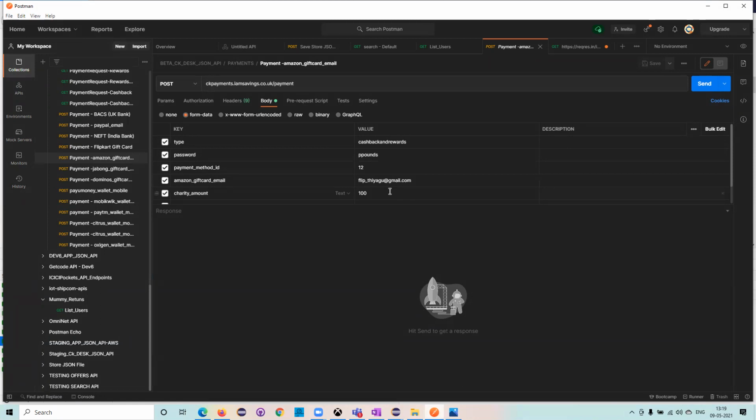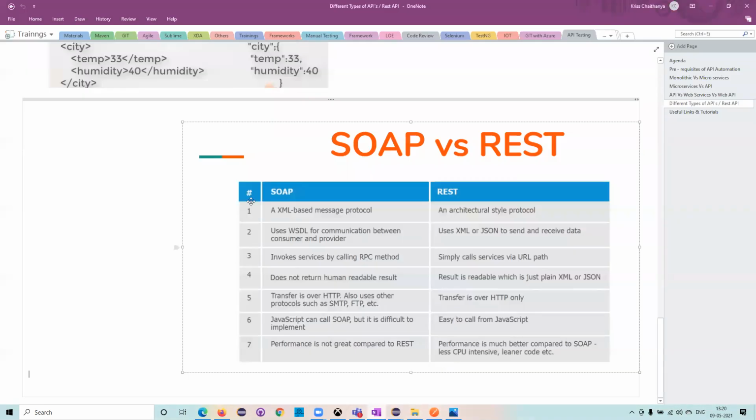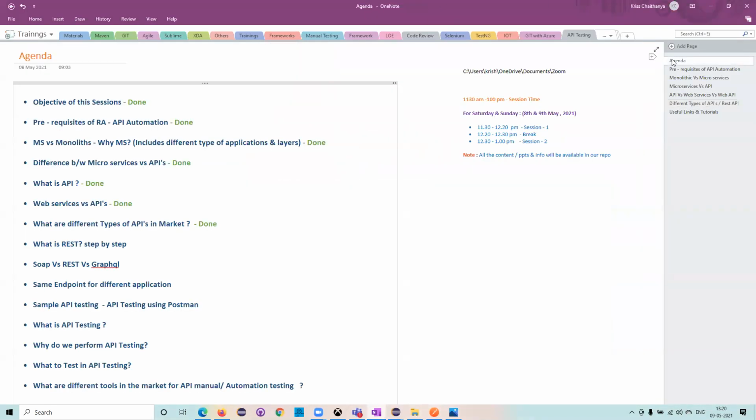Once you understand what you need to validate and test in these APIs, it is easy for us to convert these things into automation. Because if you don't know what to do, and I just say in REST Assured that this is what we need to do, you should first know what exactly you do manually, which you are converting into automation. So first learn the basic validations we do on the API. This is what we have written in our agenda also.